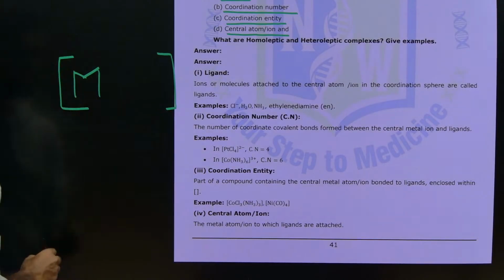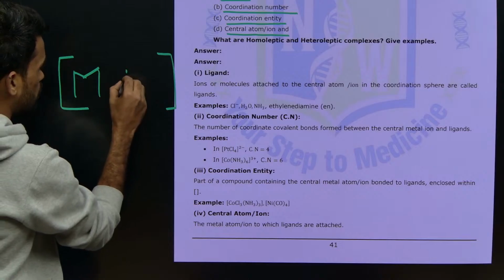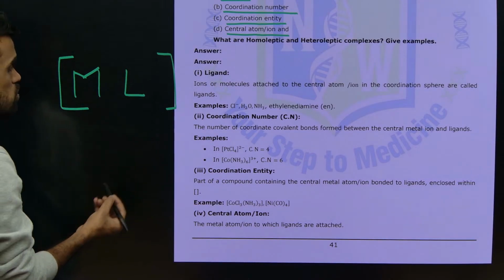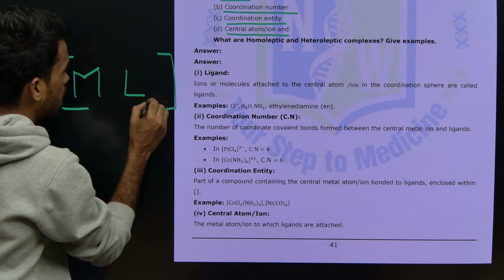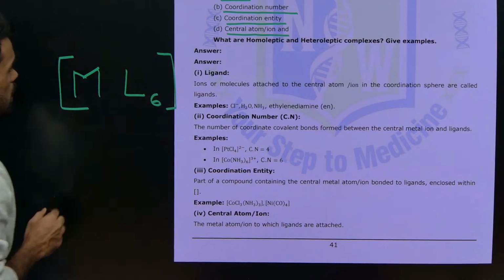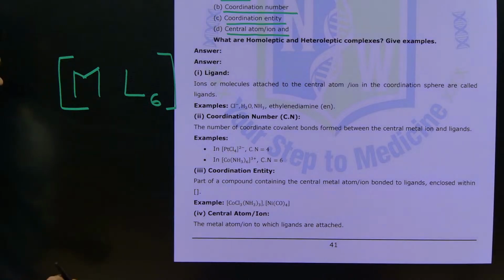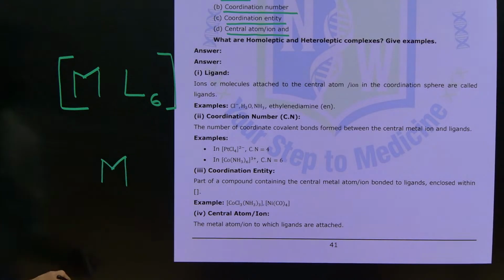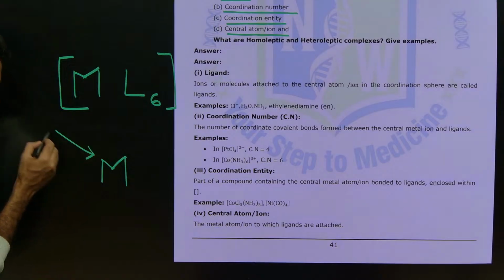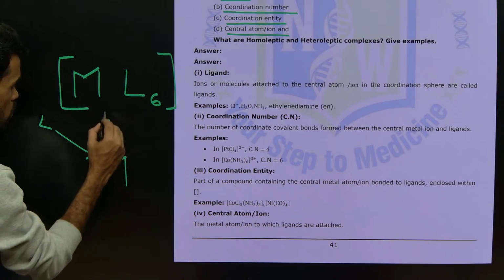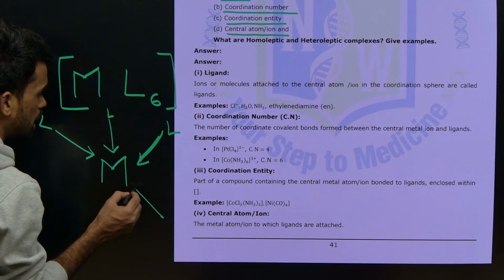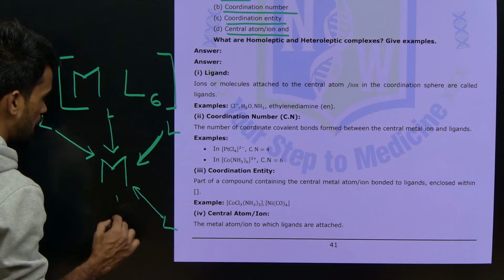Around this metal atom there will be some anionic or electron density containing species, which we call ligands. Let us say there are 6 ligands along with the metal. So there is a central atom, that is the metal atom, and around it the ligands are surrounded with proper orientation and proper geometry.